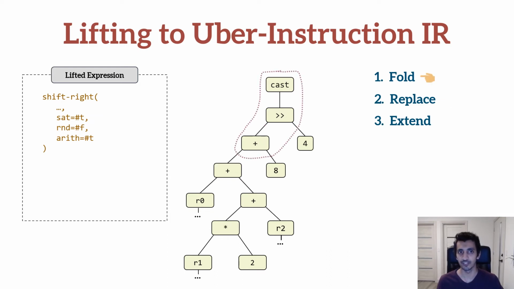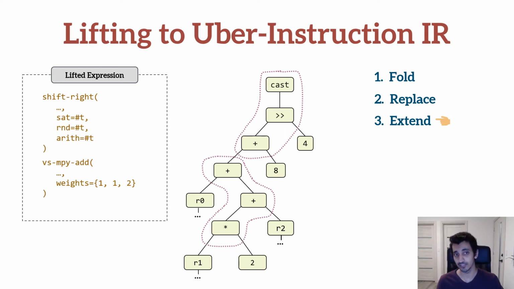We move on to the next operation, which is the addition by 8. This can be folded into the current uber instruction by simply flipping the round flag. This process then iteratively continues and greedily folds as many operators as it can before adding a new uber instruction, until all operators have been lifted, giving us the final expression, which is a shift right instruction followed by a vector scalar multiply add instruction with the weight matrix of 1, 1, and 2.